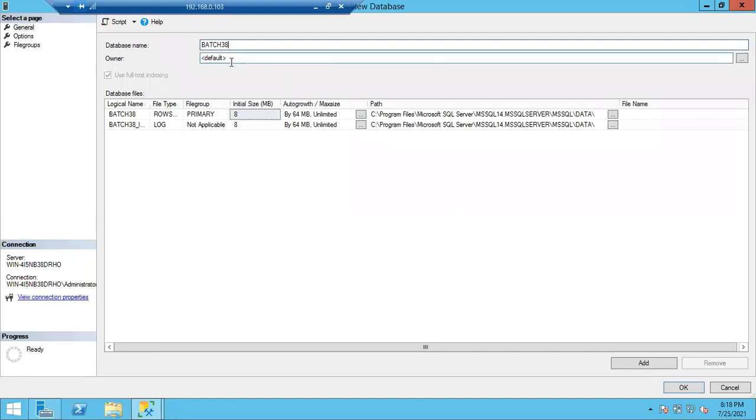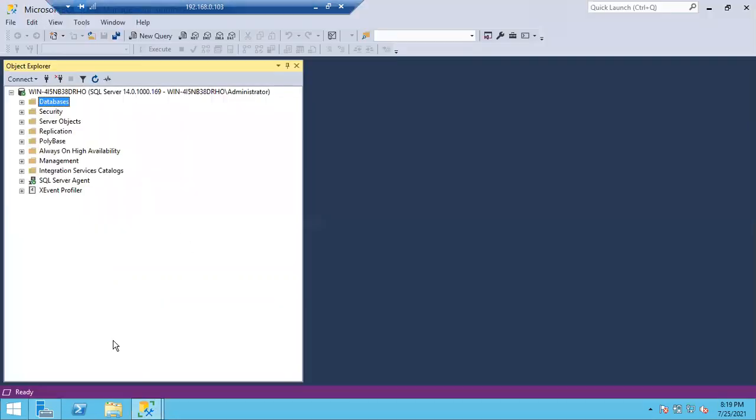If you don't provide any owner, by default, who will be the owner? Can anyone tell me? Just at least guess it. Who will be the owner? Administrator. Who is creating the database? He is the owner, the user. In my case, the administrator is creating the database.